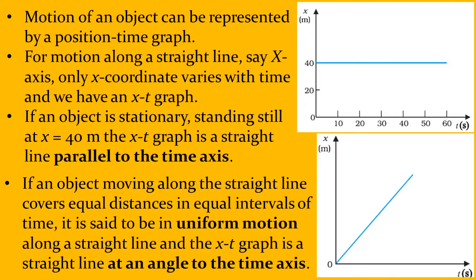Now, if an object is moving along a straight line and covers equal distances in equal intervals of time, what does it mean? Uniform speed. Then it is supposed to be in uniform motion. And how is the xt graph? The xt graph is a straight line and it makes a certain angle, any angle, to the time axis.